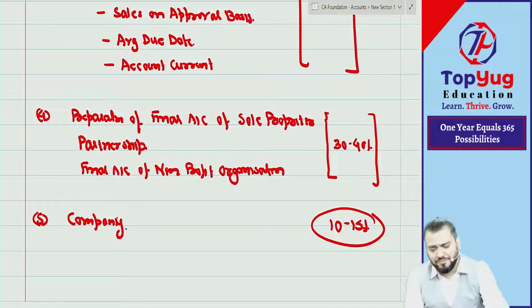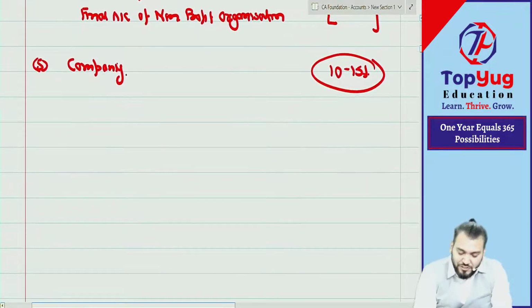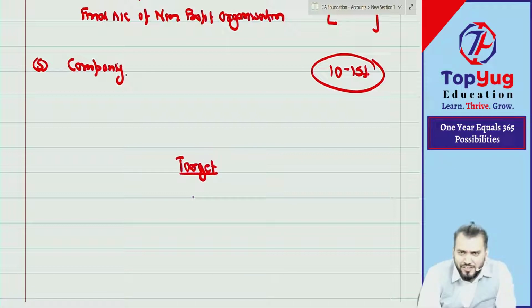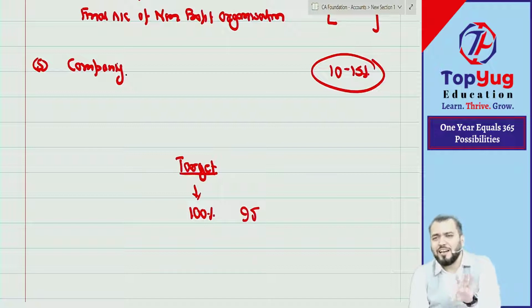Now coming to the syllabus, after understanding the syllabus, the target is already given. Target is fixed. So what is our target? 50%? 60, 70, 80, 90, 100? You can write down your own target. I scored in my CA Foundation, I think, I forgot, I think 95, 94, 93. Somewhere around 95 I scored.